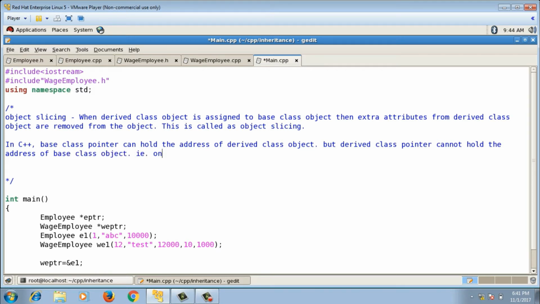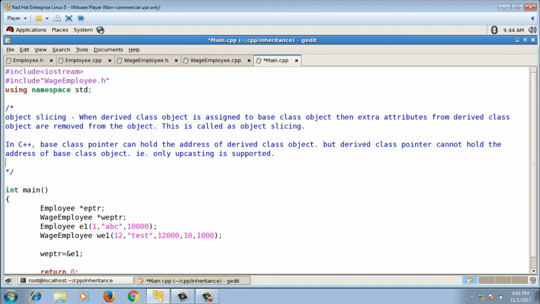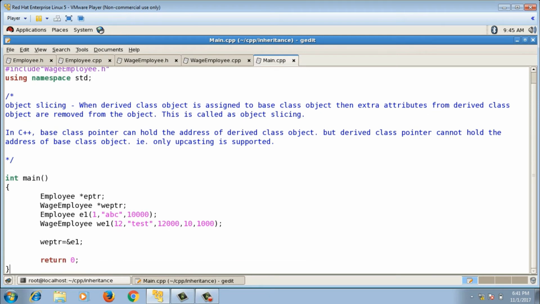That is, only upcasting is supported. So these are the things that you need to remember when you come across inheritance.